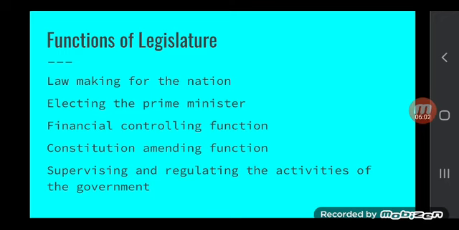Another important function is to supervise and regulate the activity of the government. If the government doesn't follow rules and regulations, if the government doesn't follow the constitution, legislature can question the government, check the government, and guide the government. These are the important functions of the legislature.